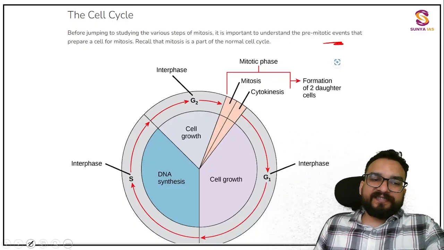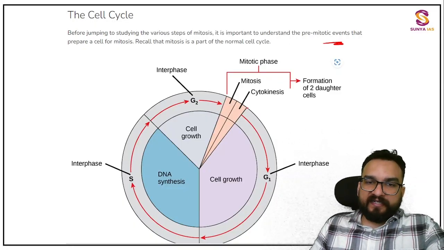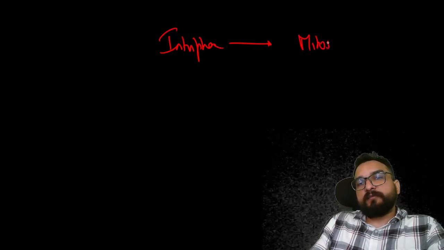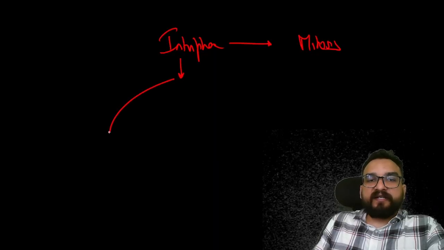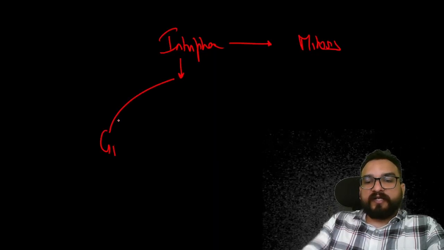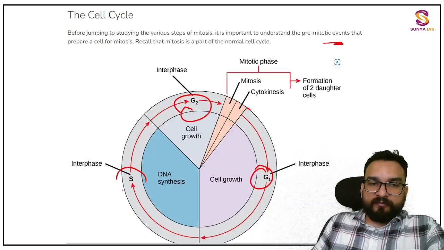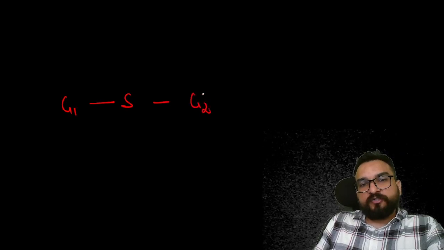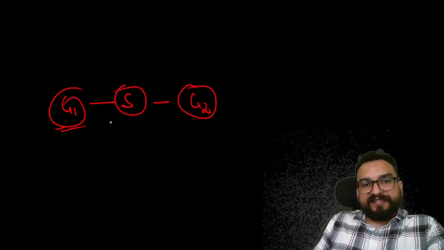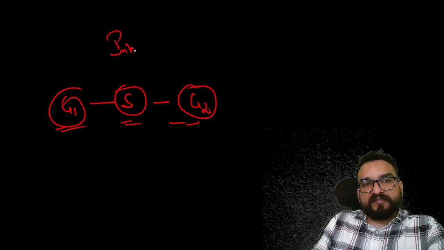Now interphase is divided into G1, S, and G2. These are the phases under interphase.